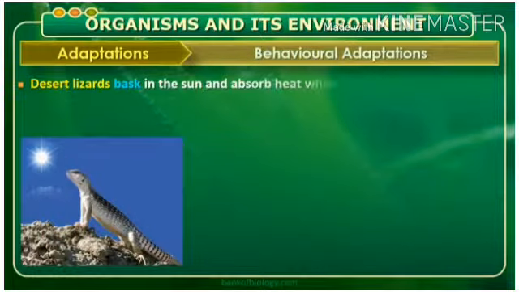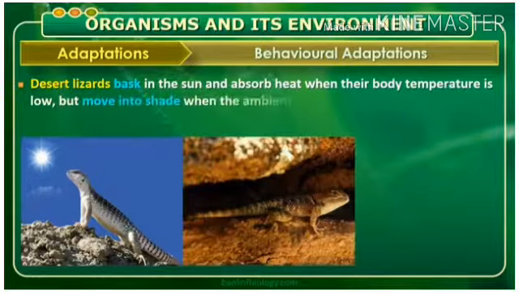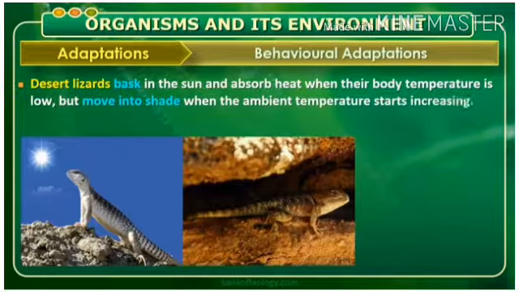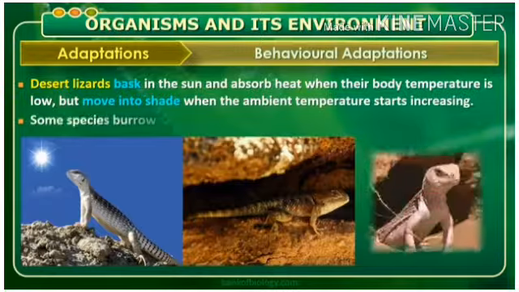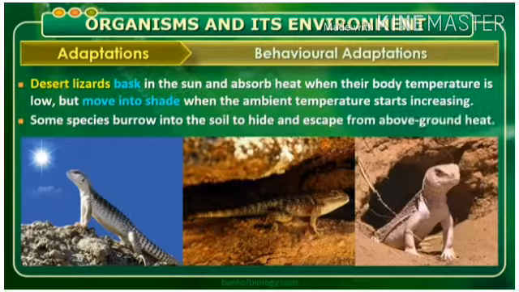Now let us discuss behavioral adaptations in some animals. Desert lizards bask in the sun and absorb heat when their body temperature is low, but they move into the shade when the ambient temperature starts increasing. Similarly, some species burrow into the soil to hide and escape from the ground heat.